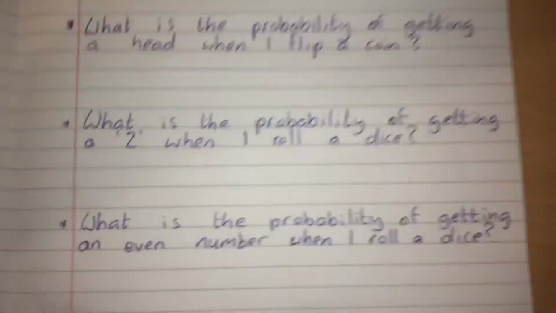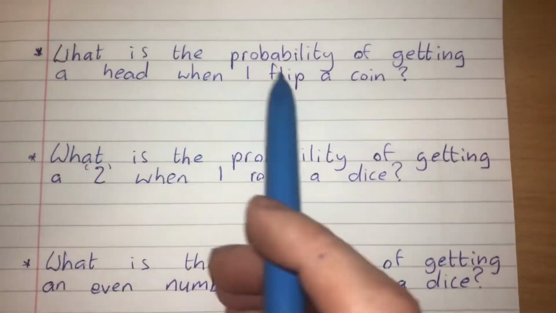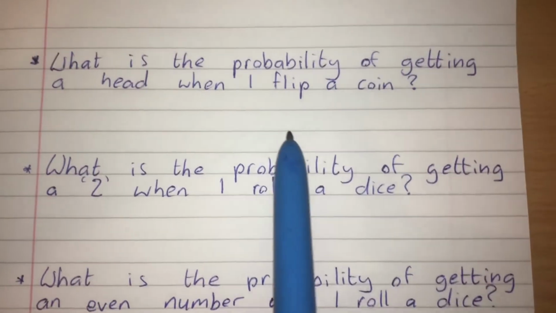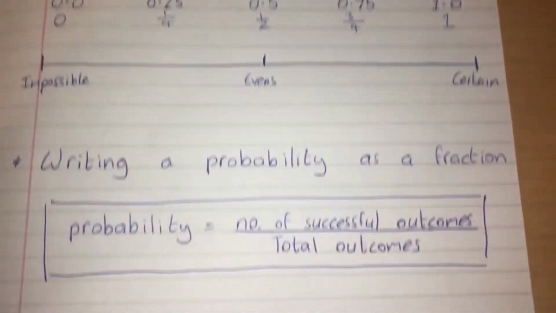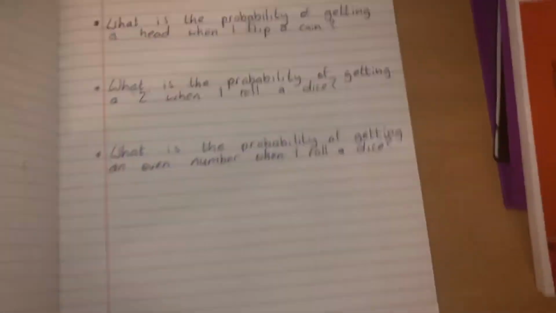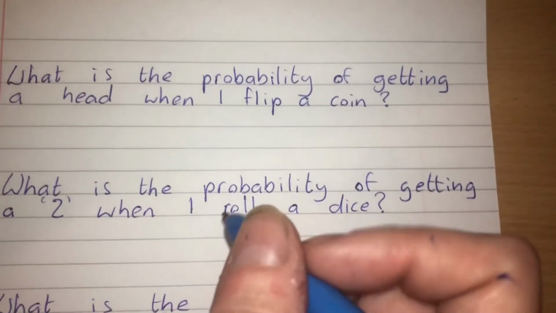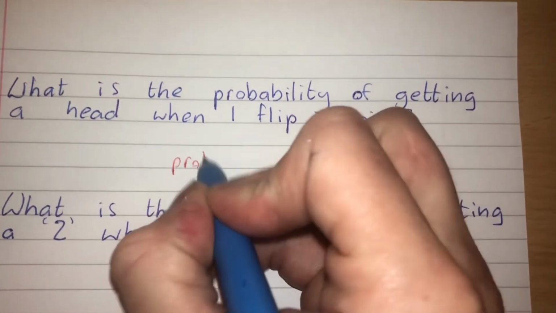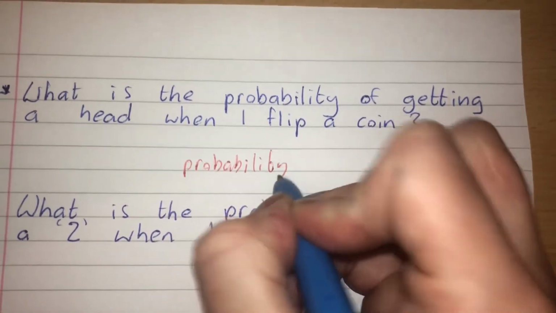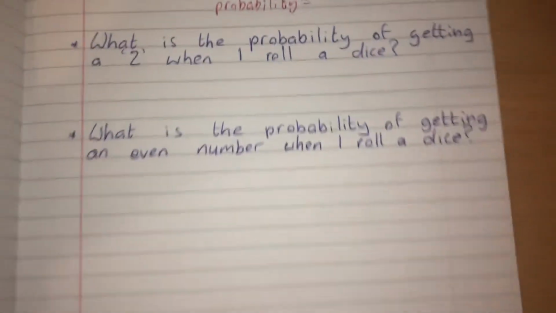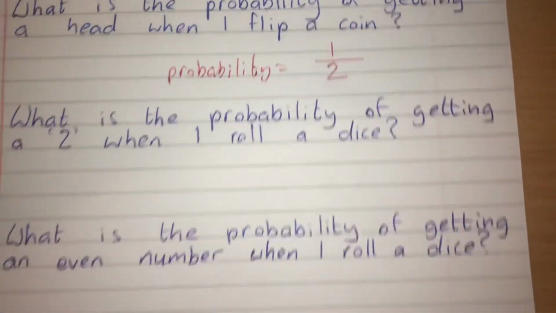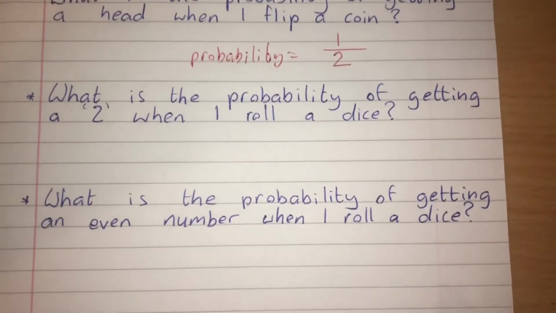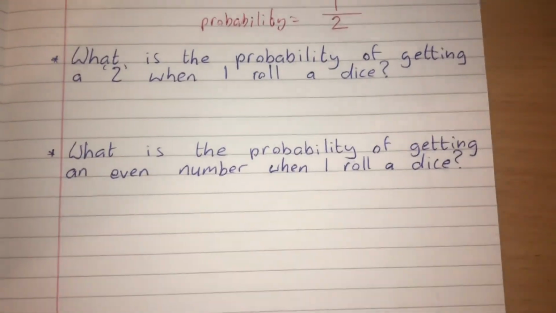If I was asked this question, what is the probability of getting a head when I flip a coin? If we think of that formula, the number of successful outcomes, the only successful outcome I have is one head on a coin, so the probability is that one chance over the total outcomes. There are two outcomes on a coin, heads and tails, so 1 over 2. Describing a probability as a fraction is, in my opinion, one of the easiest ways to describe probabilities.